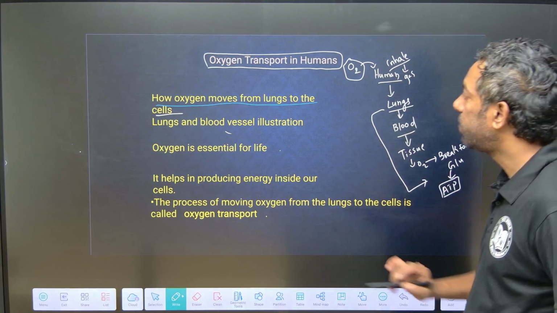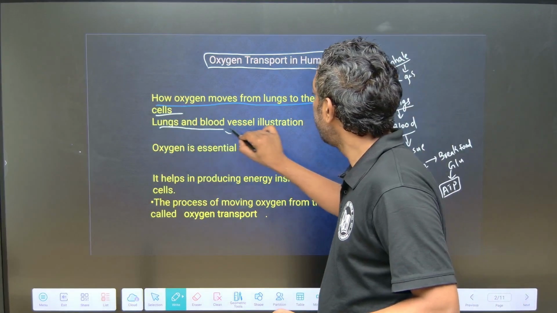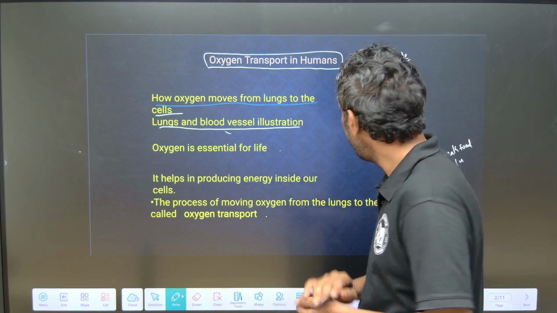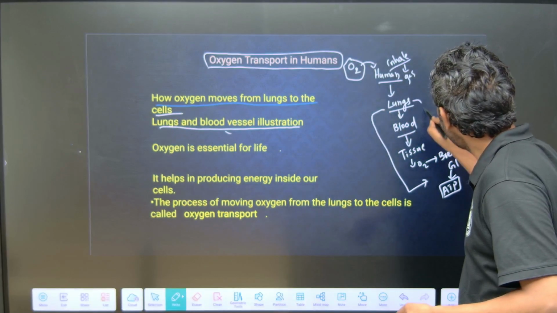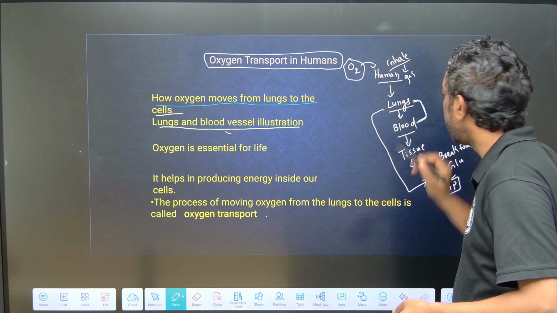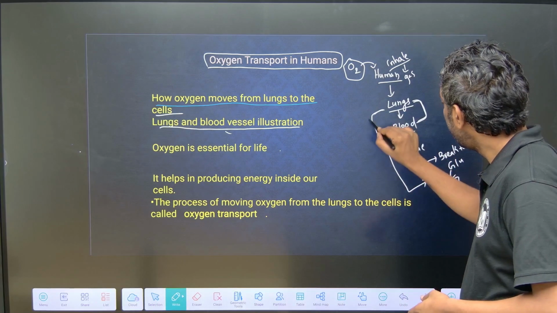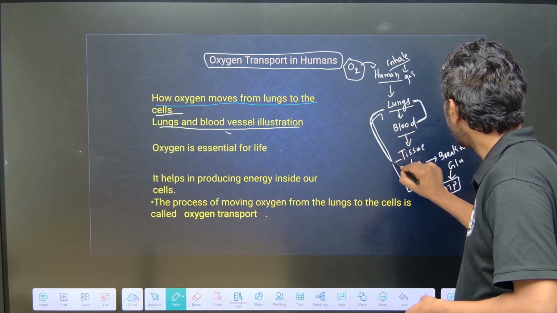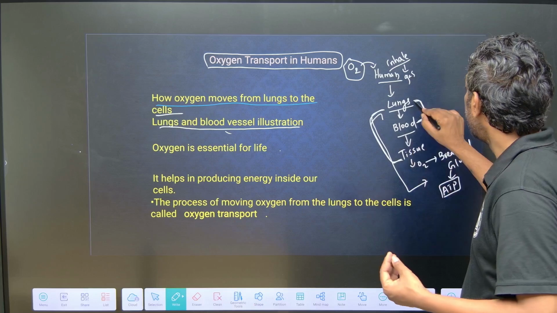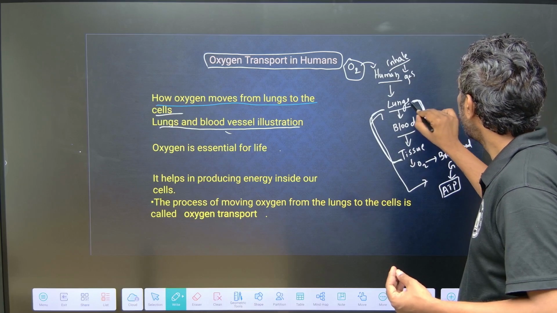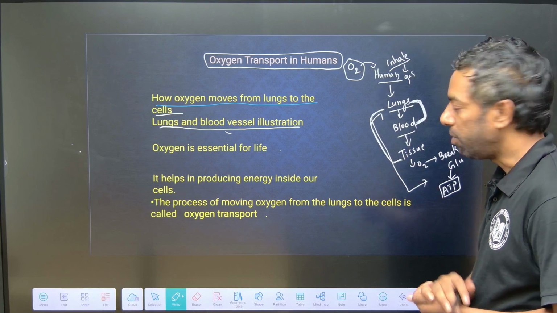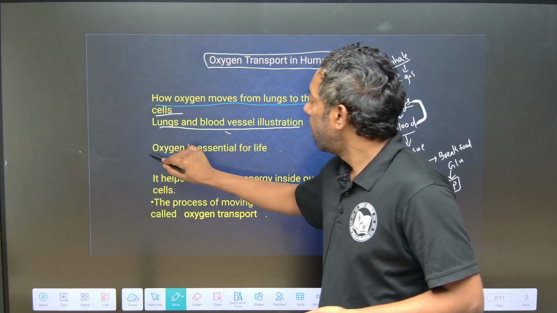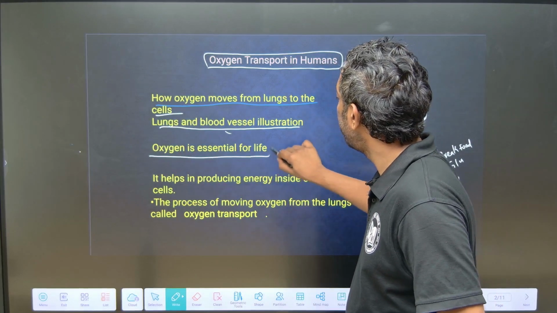Okay, this is the first step. Lungs and blood vessels are illustrated here. What is the relation between the lungs and blood vessels? To reach from the lungs to the cell, meaning tissue, oxygen first reaches the blood before the tissue. Oxygen is essential for life.